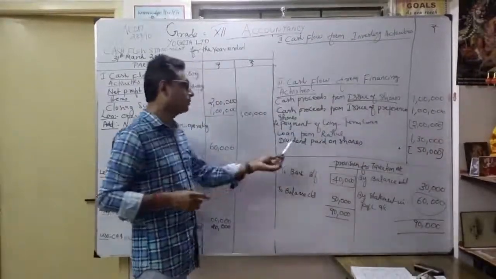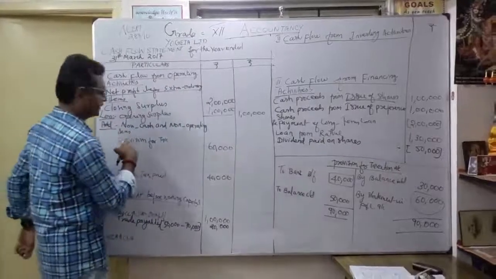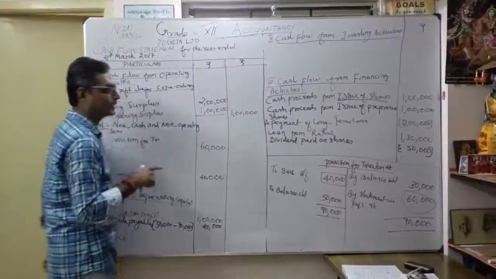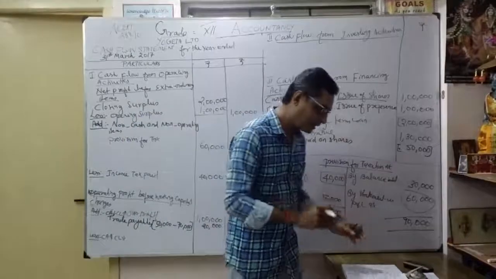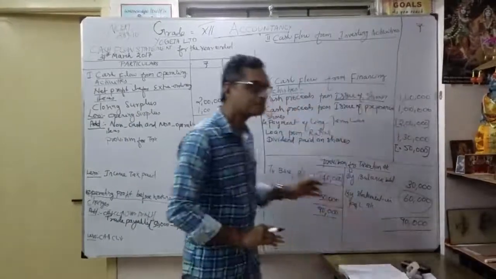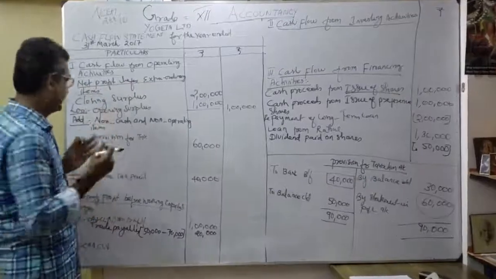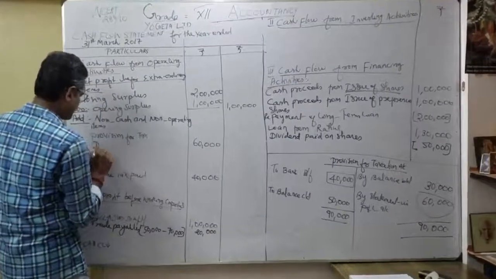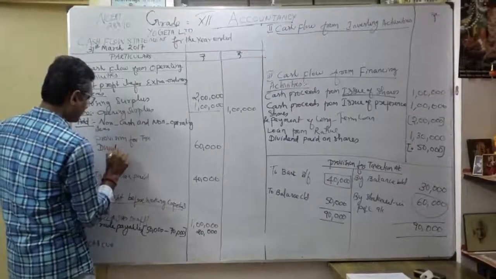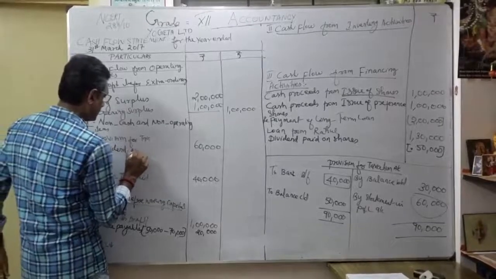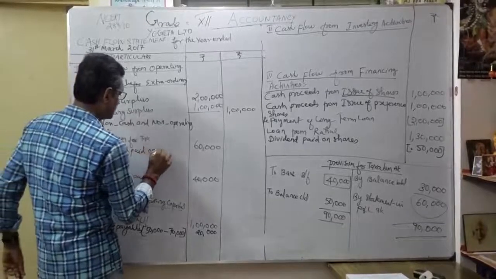Okay. So this immediately I'm going to write it here. Okay. This is what? Dividend paid on shares. So what about dividend paid on shares? I want to show where? My net profit before extraordinary item, going to add. Okay. So dividend paid on shares.